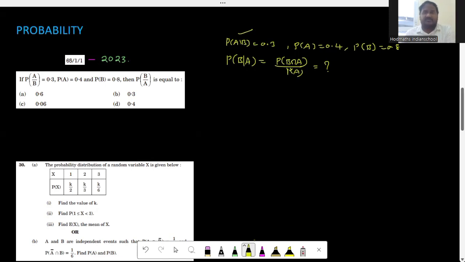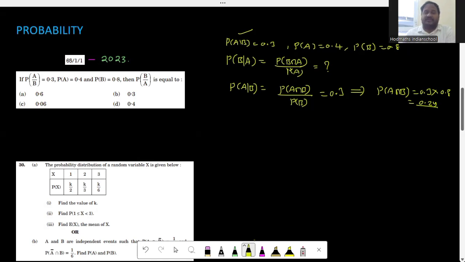Observe probability of A given B is equal to 0.3, and I'm going to write the formula for probability of A given B, which is equal to probability of A intersection B divided by probability of B, whose value is given as 0.3, right? Now substitute probability of B. Therefore, probability of A intersection B is going to be 0.3 times 0.8. What is 0.3 times 0.8? 0.24. This is probability of A intersection B.